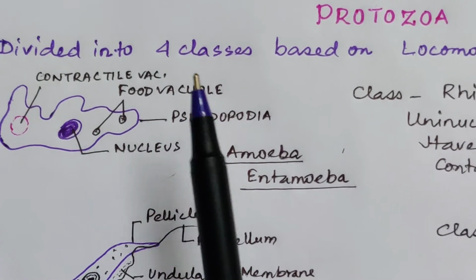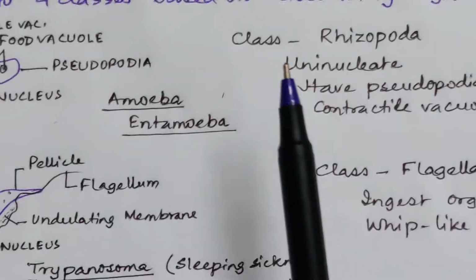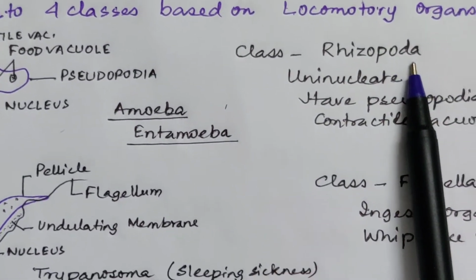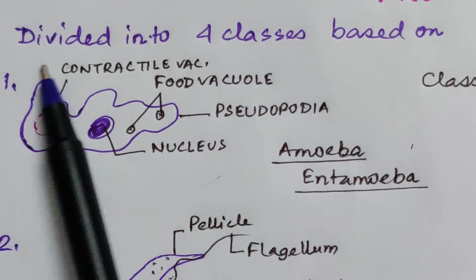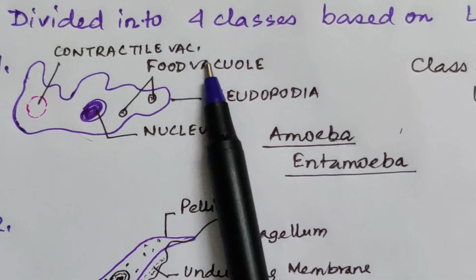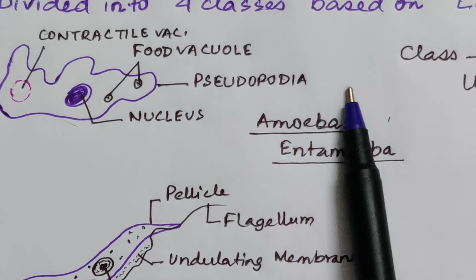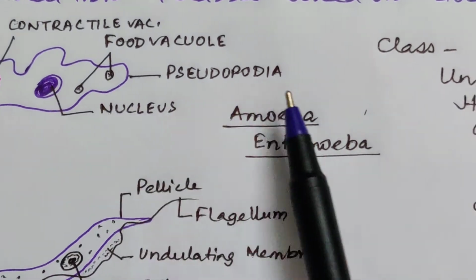Now, these are divided into 4 classes based on their locomotory organs. The first class is class Rhizopoda, which consists of amoeba-like organisms. Amoeba have distinct contractile vacuoles, food vacuoles. They move with the help of pseudopodia. They have a nucleus.